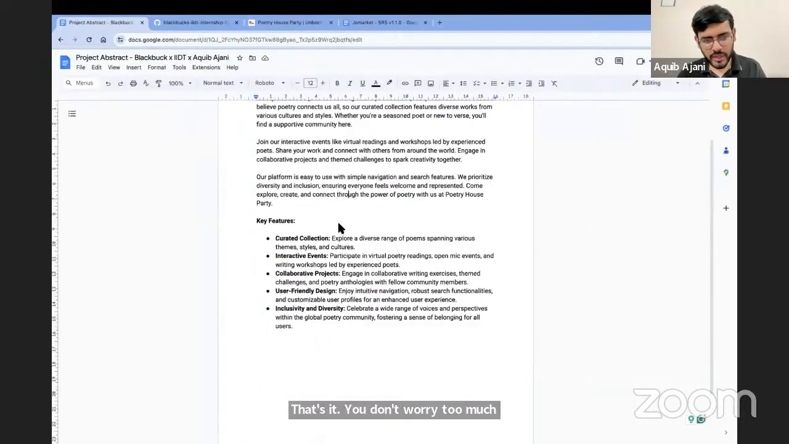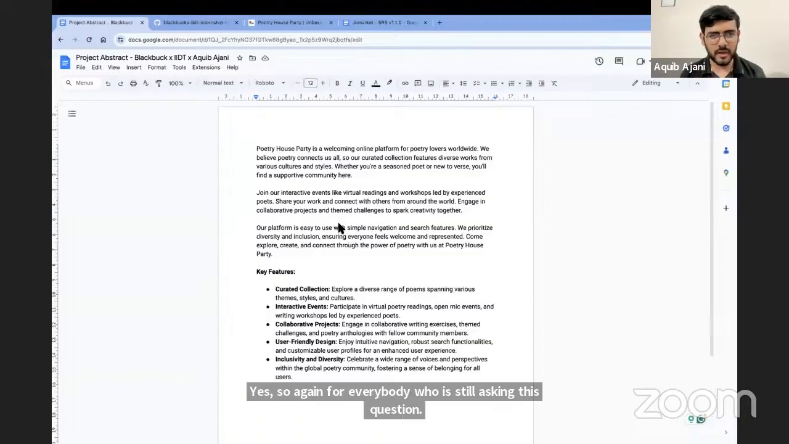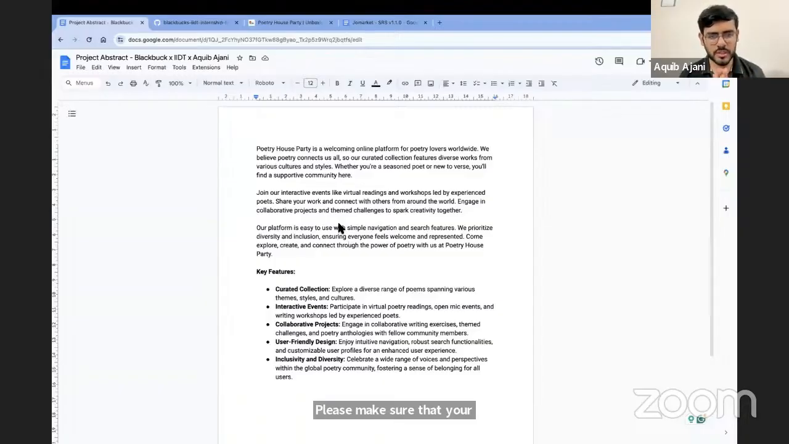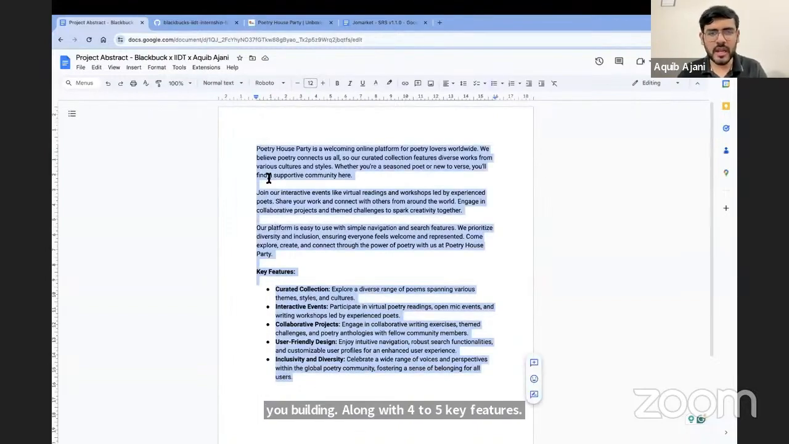Again, for everybody who is still asking this question, please make sure that your abstract is a one-page document which looks something like what you see on the screen right now. It will contain 2 to 3 paragraphs about the project that you're building, along with 4 to 5 key features. This is everything that you need for an abstract.